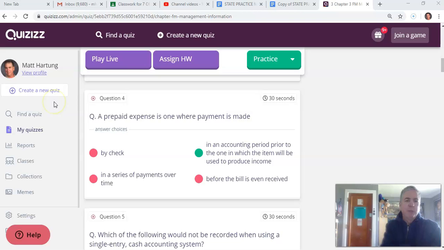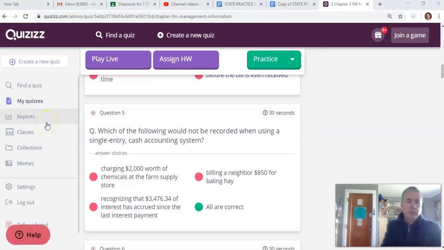Prepaid expense. Prepaid expense is an interesting category. It's an asset is what it is. So it's an expense, but it's a prepaid expense. So rather than classifying it as an expense, when it's prepaid, it's considered an asset because you're paying for something that's going to be used in the future. This is very typical for things like insurance. Let's see what we have here. So the answer is in an accounting period prior to the one in which the item will be used to produce income. So when you buy auto insurance, for example, you have to pay today for 6 months of coverage. And then it becomes an expense as each month goes by and you consume or use up that insurance coverage. So that's a prepaid expense.